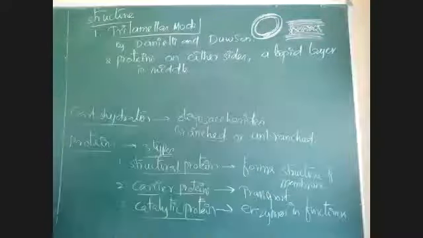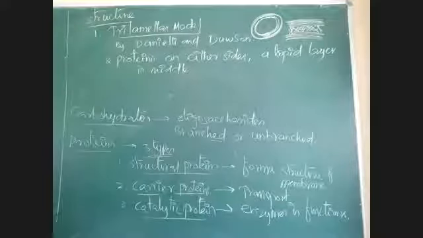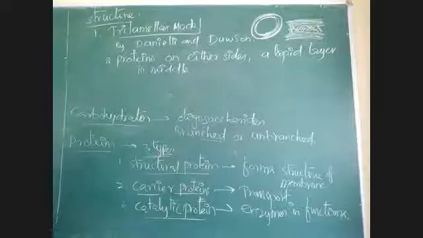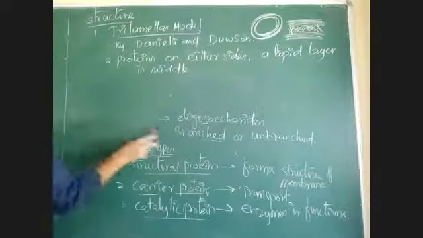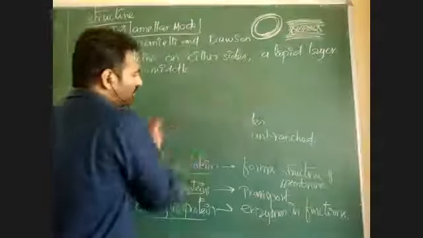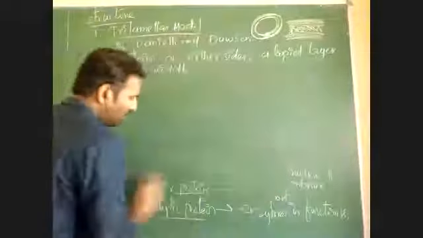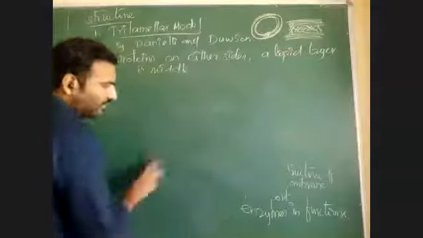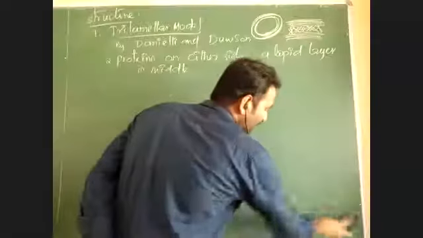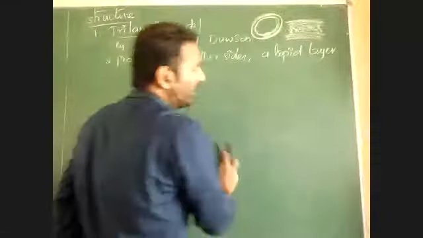But it was not accepted well. Then another scientist proposed another model to explain this. Why is it not acceptable?